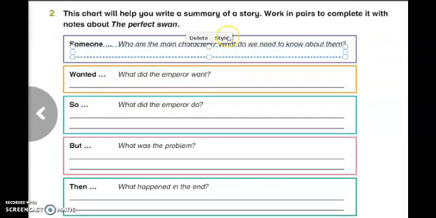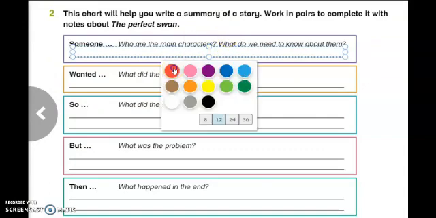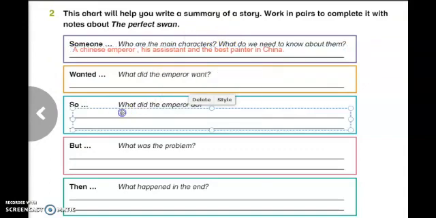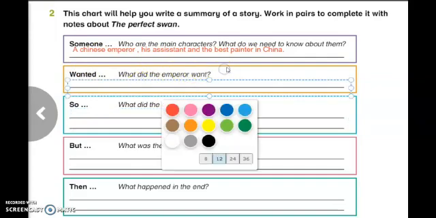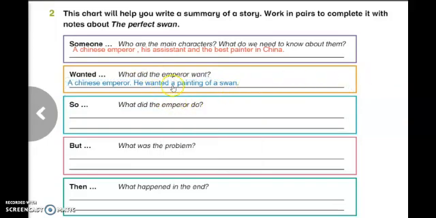And we can answer this question about the main characters: a Chinese emperor, his assistant, and the best painter in China. These are the main characters in the story. Now here we have the word wanted. What did the emperor want? Yes, excellent. You can say: a Chinese emperor, he wanted a painting of a swan.